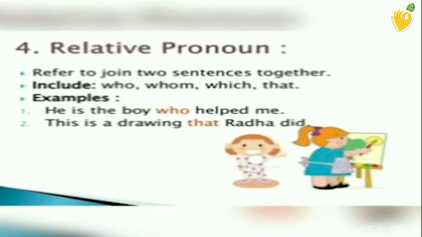Second example is this is a drawing that Radha did. In this sentence, that is relative pronoun. This is the list where we can use a particular relative pronoun. Like first one is who. Who we can use with living things, with people. For example, this is a boy who is my friend. Here we are talking about the boy, and boy is a living thing.